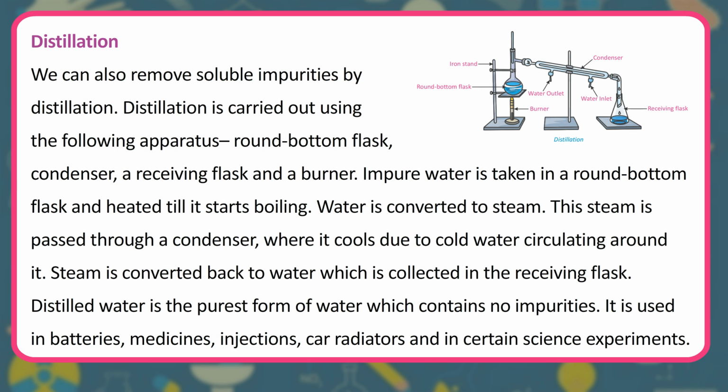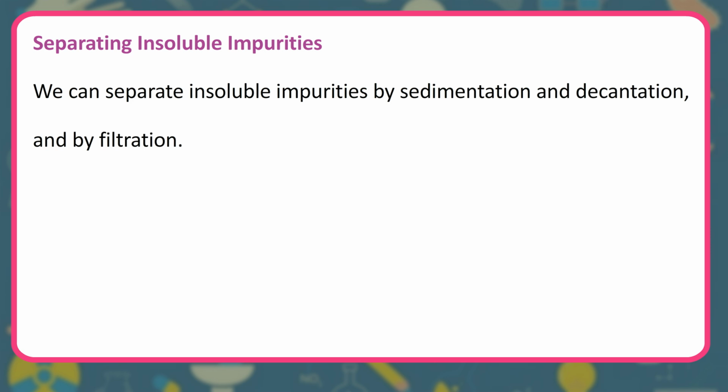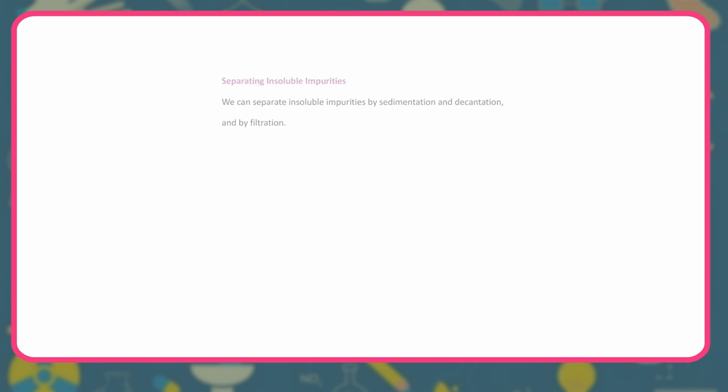Distilled water is the purest form of water, which contains no impurities. It is used in batteries, medicines, injections, car radiators and in certain science experiments. Separating insoluble impurities. We can separate insoluble impurities by sedimentation and decantation, and by filtration.